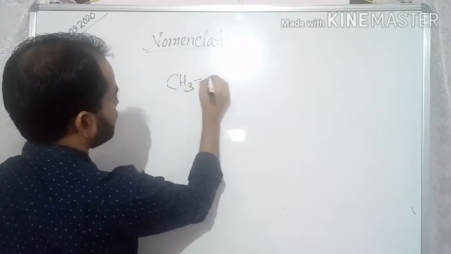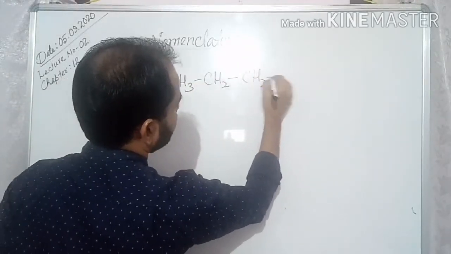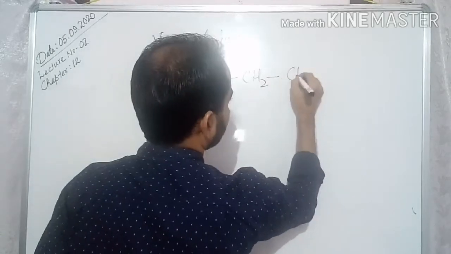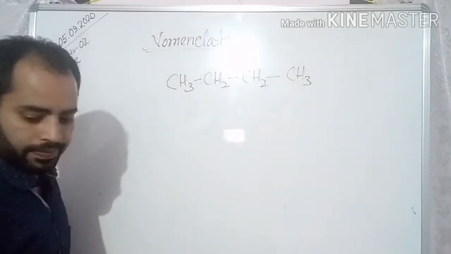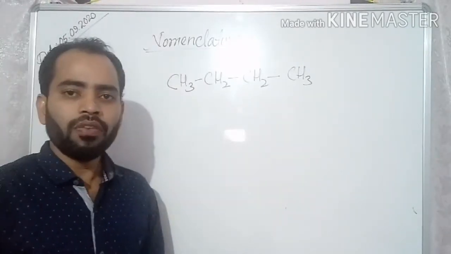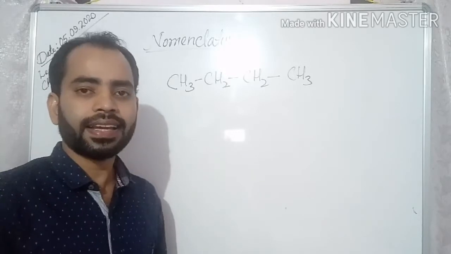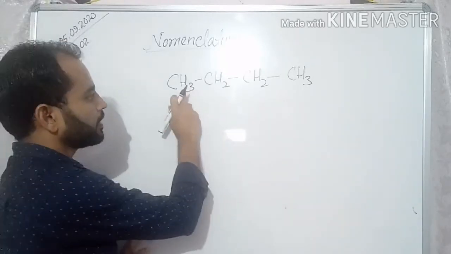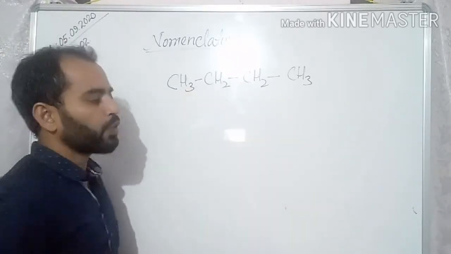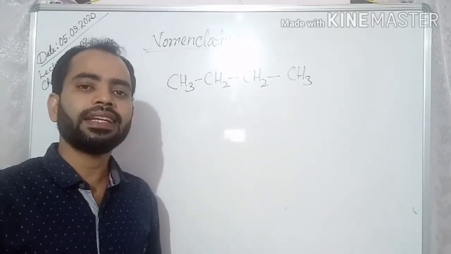I am taking one example of a straight chain. In naming a straight chain hydrocarbon, that is alkane, first we have to see how many carbons are there in the chain.